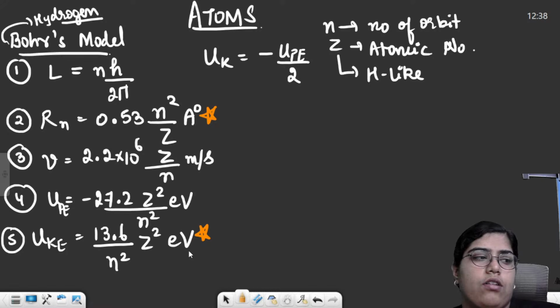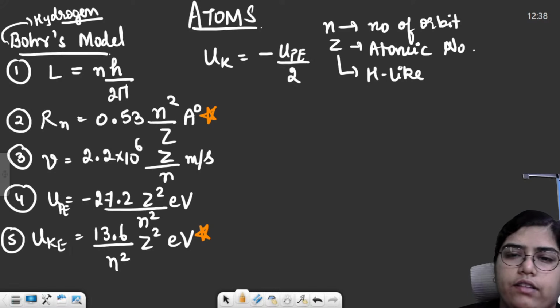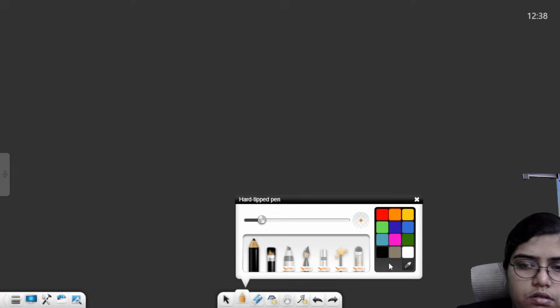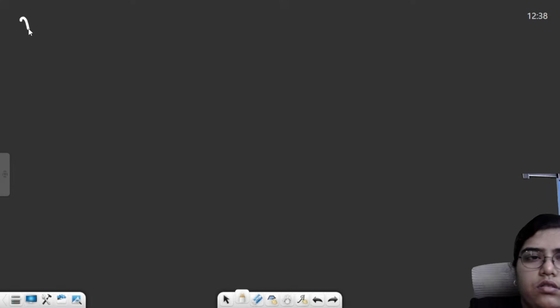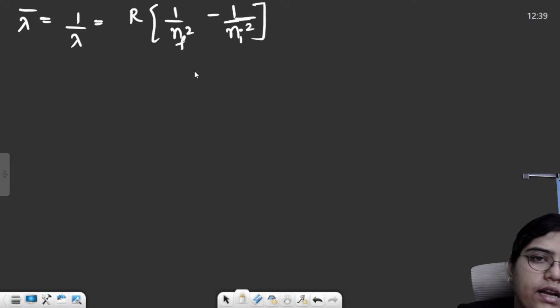Then there was something called the hydrogen spectrum or spectral series. Within the spectral series, if you want to find out the wavelength of the light emitted, you can calculate it by the wave number. Wave number is basically 1 upon wavelength. It is equal to R into 1 upon nf square minus 1 upon ni square.